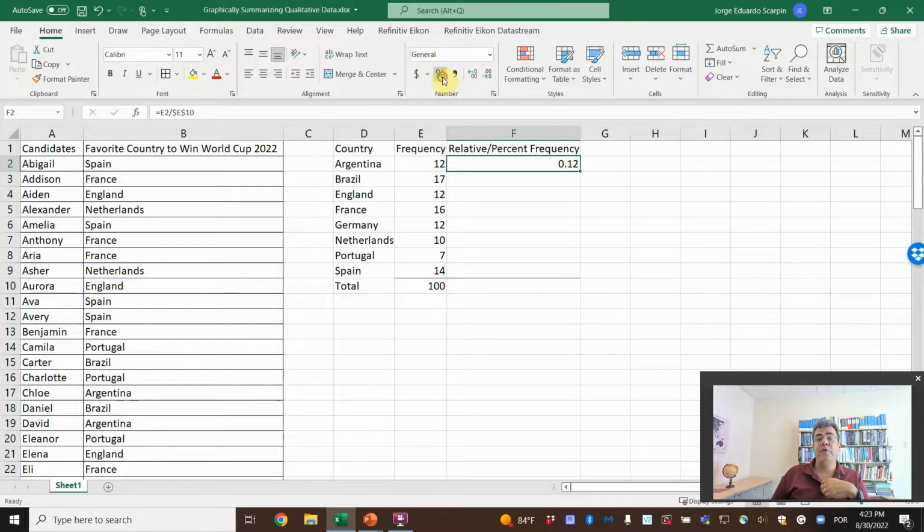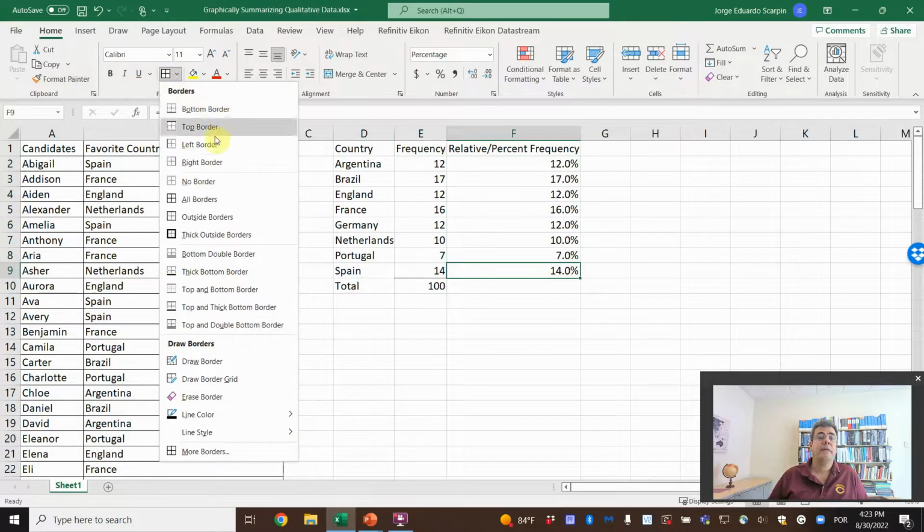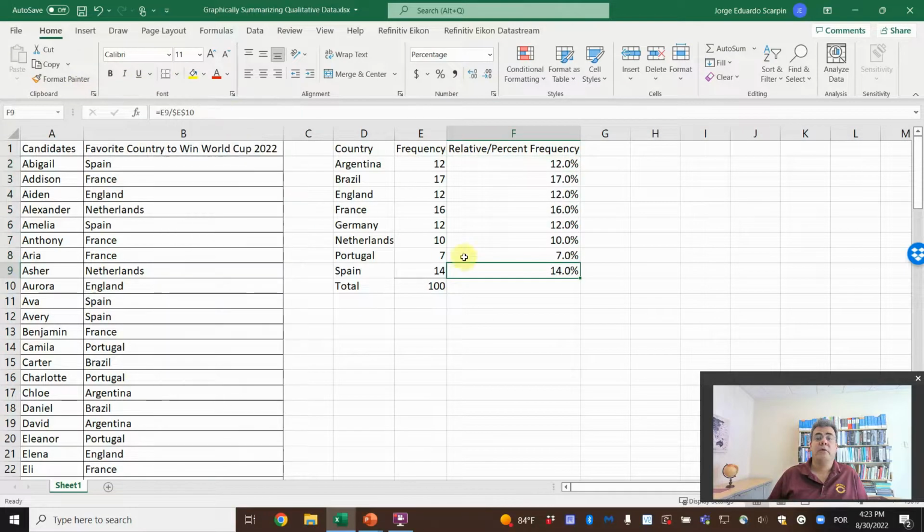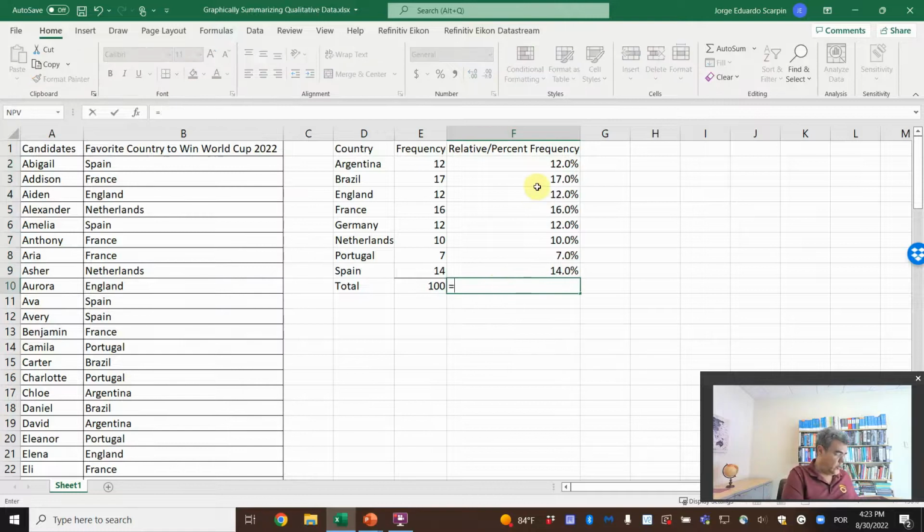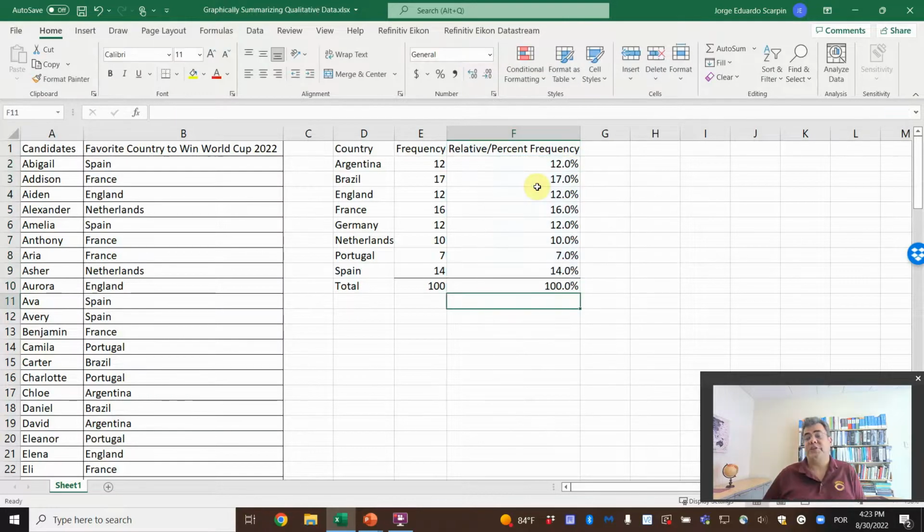If we move this to a percent number, then it is a percent frequency. So it's only a matter of how we will be showing the number. Usually we use the percent frequency. Oh, bottom border. We will also sum it. And now it's much easier. We have numbers, and then we can work on graphics.